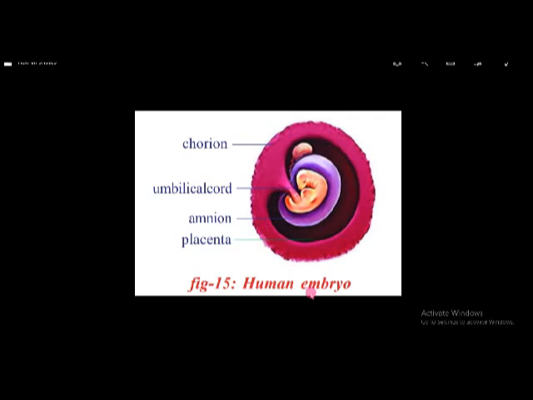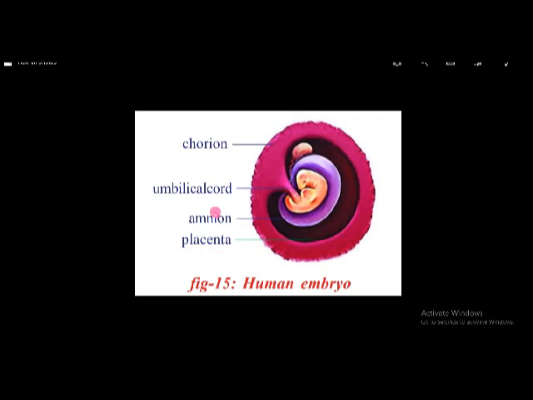and a connection is formed between this fetus and mother's uterus. That connection is called placenta. Placenta means it's a connection between the mother and the baby. Actually this placenta helps in the transportation of food, gases and waste products between the mother and fetus.